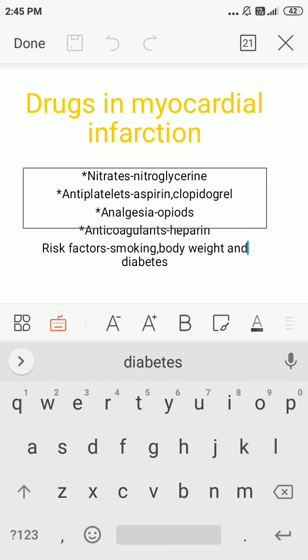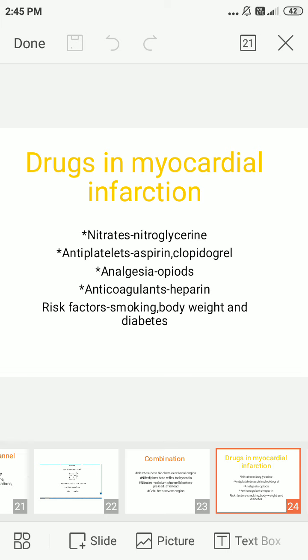We now see here drugs in angina. Next we go into the myocardial infarction drugs. There are only a few drug groups: one is nitrates, second is antiplatelets, third is analgesics, and the final one is anticoagulants.